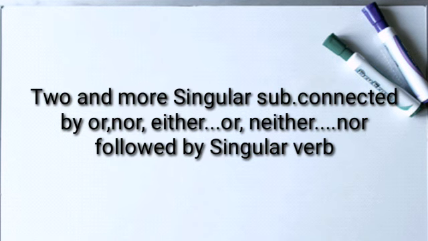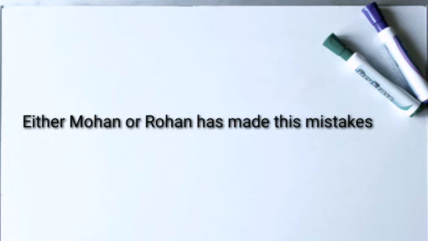Two or more singular subjects when connected by or, nor, either or, neither nor, always take a singular verb. For example, either Mohan or Rohan has made this mistake. Neither he nor I was mistaken.